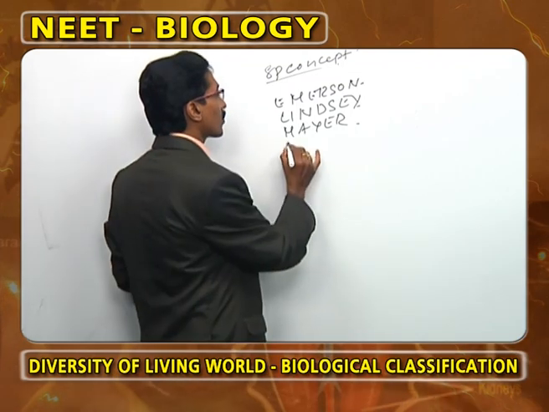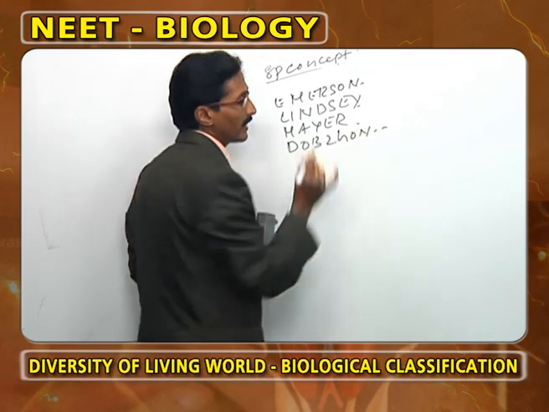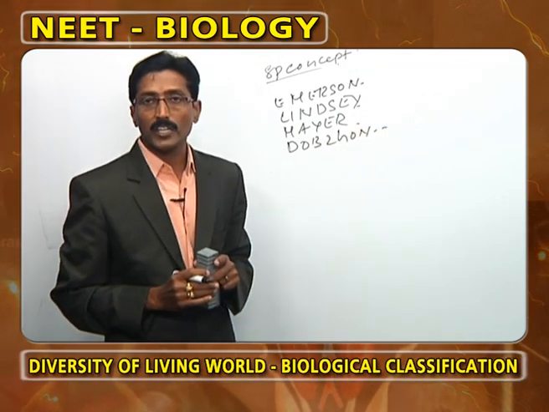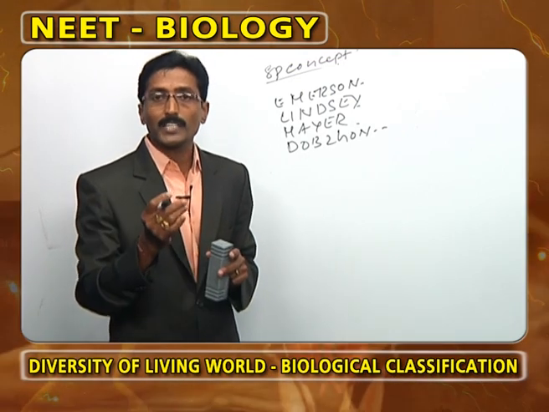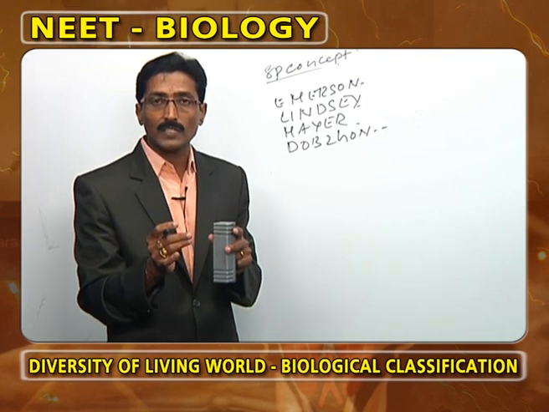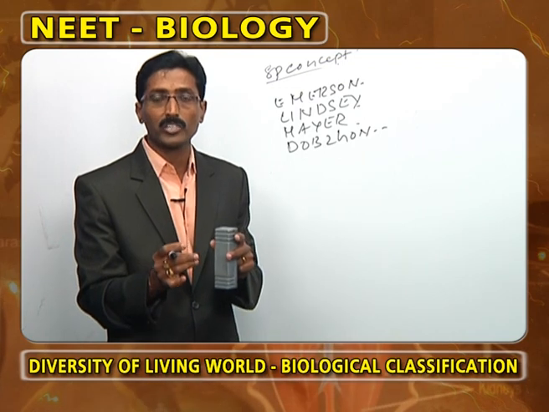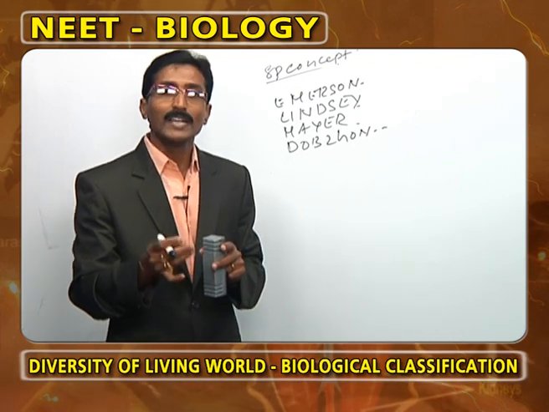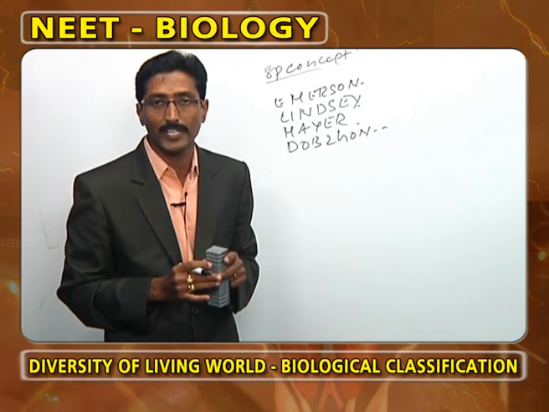Now, the next one is Dobzhansky. According to Dobzhansky, what is meant by species? A Mendelian population. What is meant by Mendelian population? A group of individuals living in a particular area at a particular time, sharing a common gene pool, that can interbreed and produce fertile offspring. That we call a Mendelian population.